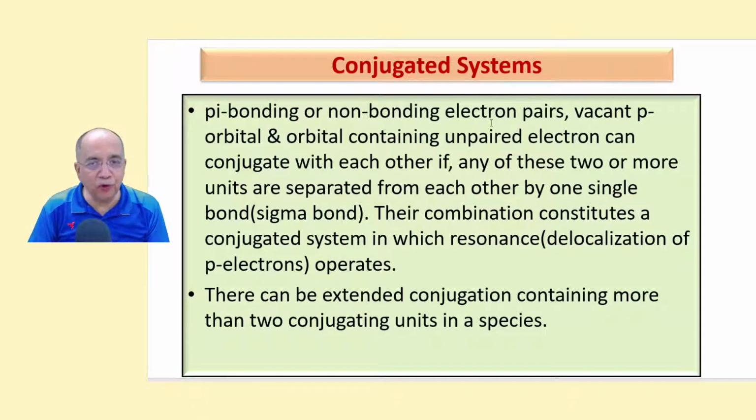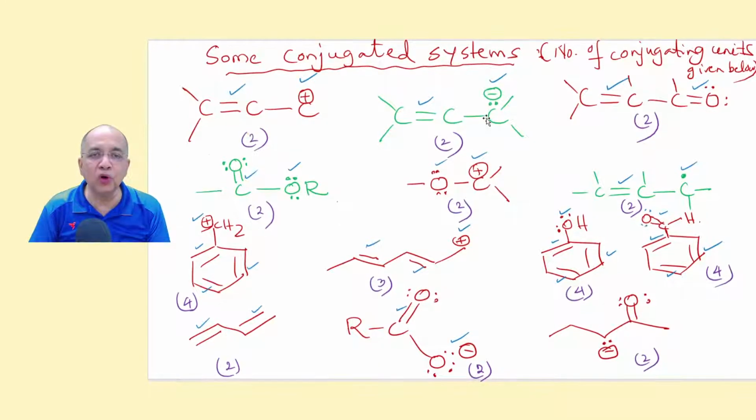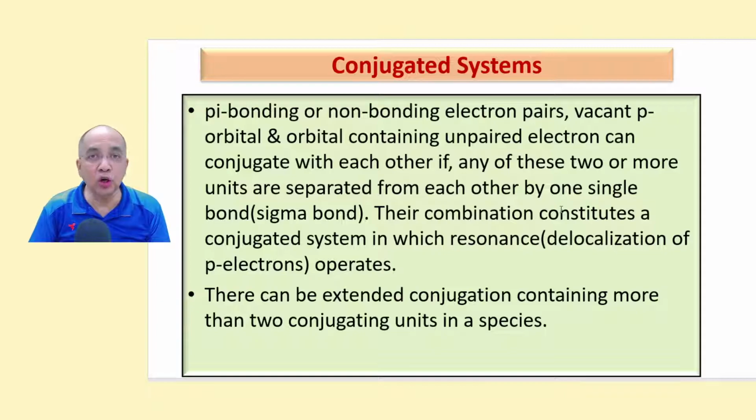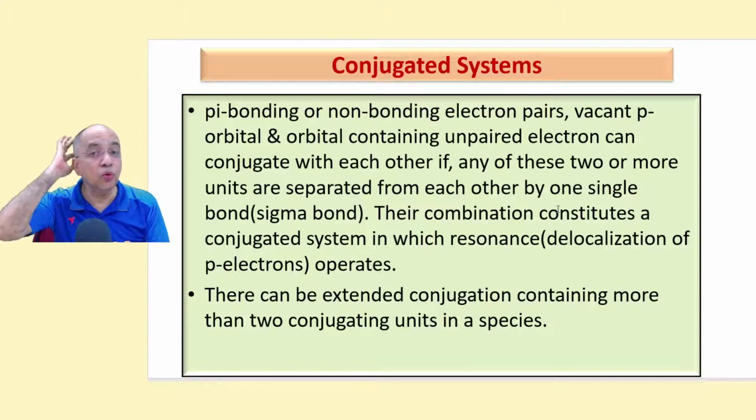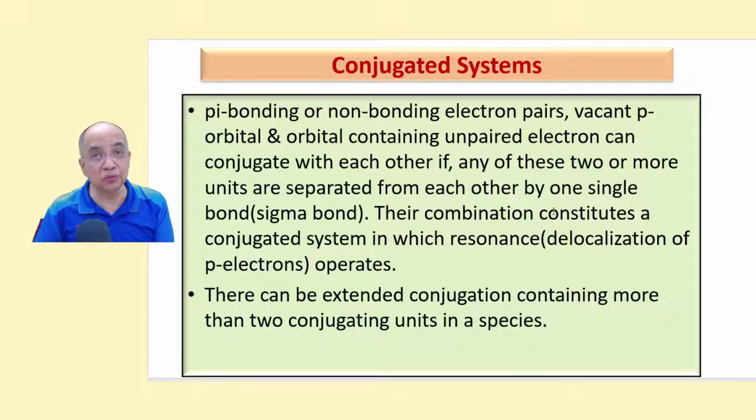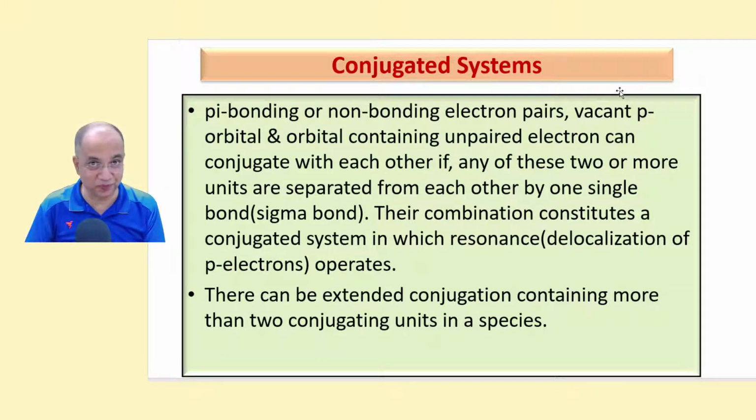Now, before we know the 4 conjugated patterns, the patterns for drawing resonance structures, let me introduce to you what a conjugated system is. What are conjugated systems? Where resonance occurs, electron delocalization of pi bonds or non-bonding p orbital electrons occurs. Let me read out.